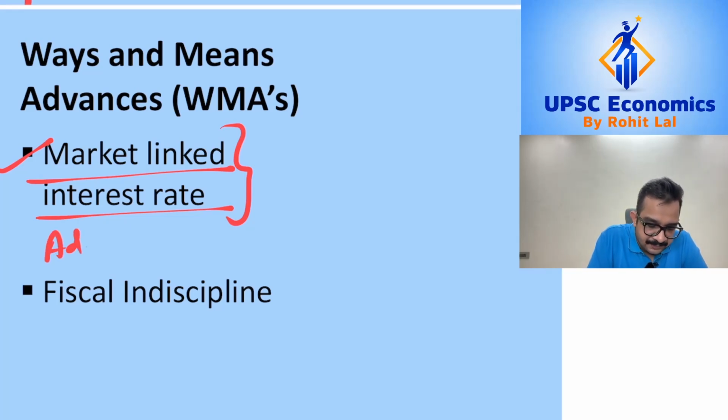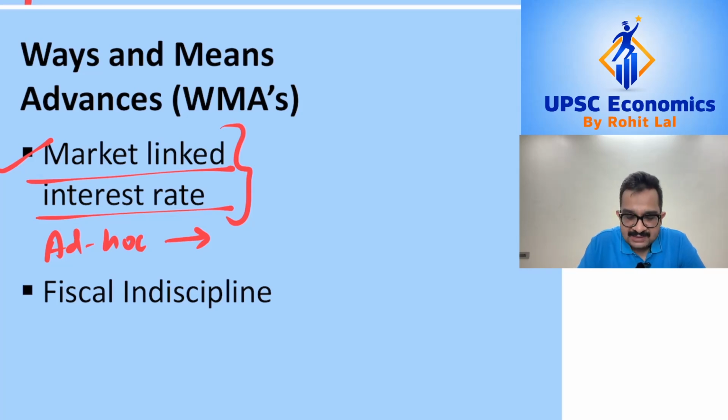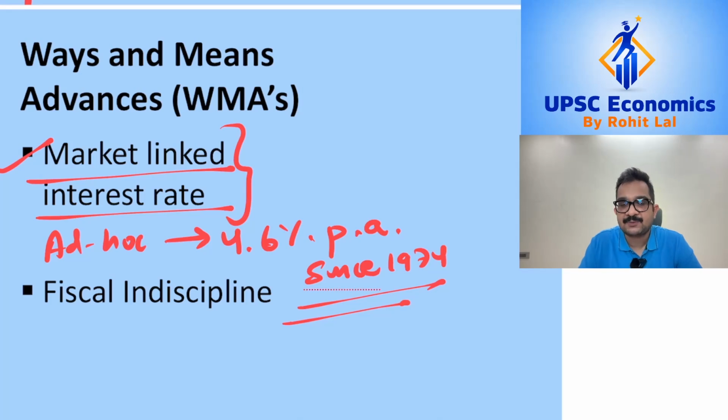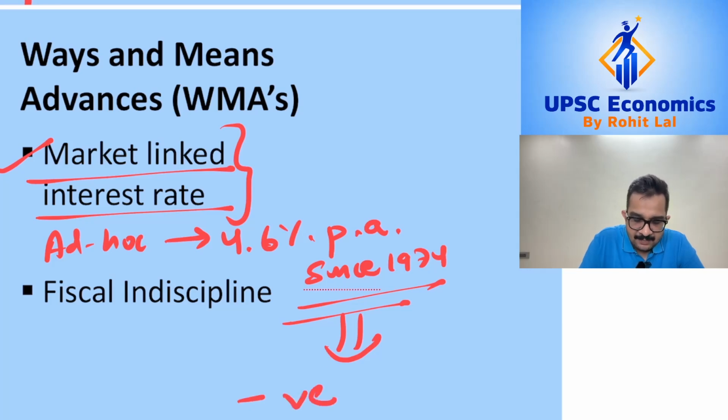So under ad hoc treasury bills, you had almost fixed interest rates which was around 4.6% per annum since 1974. Now in periods when there was very high inflation in the economy, this interest rate would often become negative.